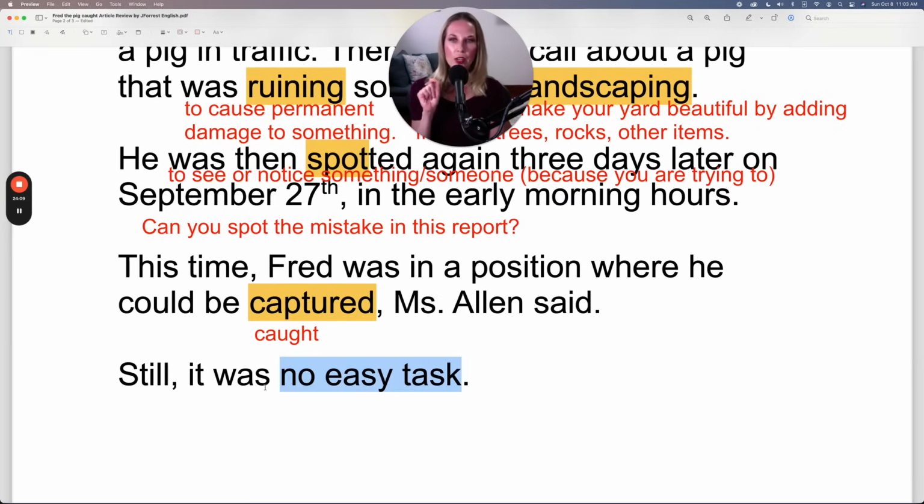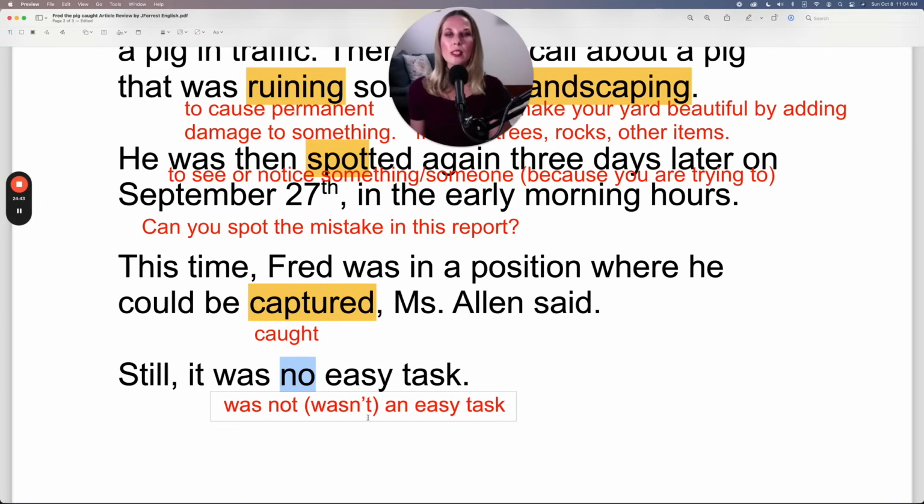Notice the sentence structure here, because to make this negative, generally we don't just add no before something in English. Generally, you need an auxiliary verb. Still, it wasn't an easy task. This is the standard way to make something negative. Was not an easy task. And then the contraction of was not, which native speakers very commonly use, is wasn't. It wasn't an easy task.